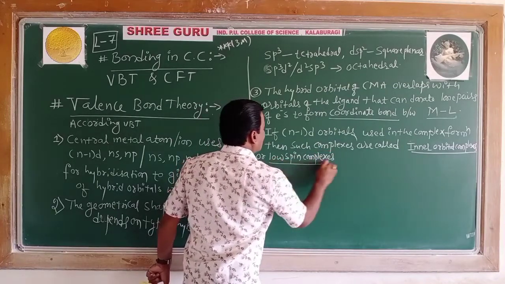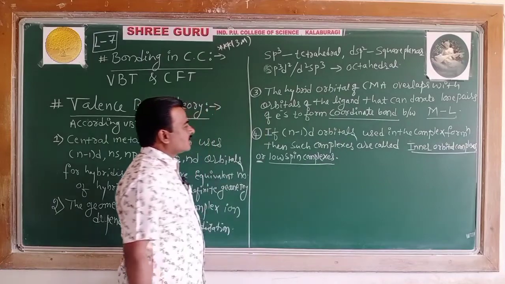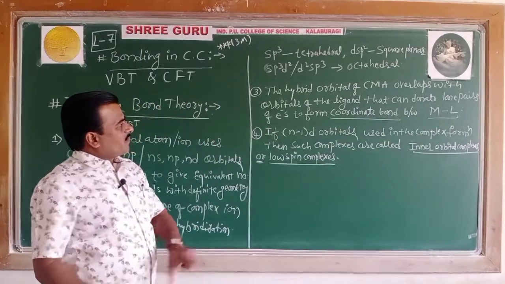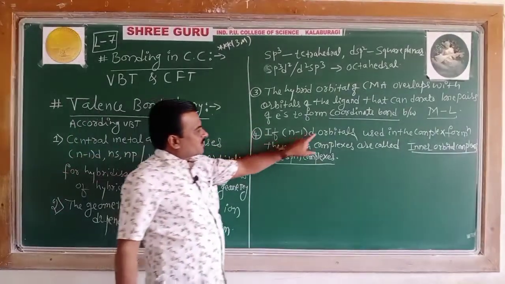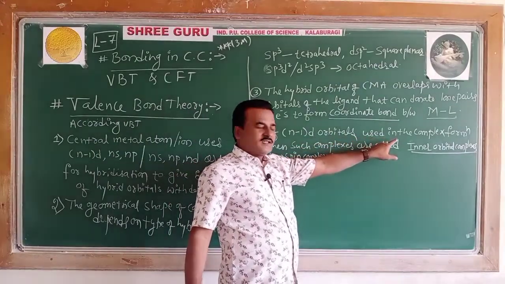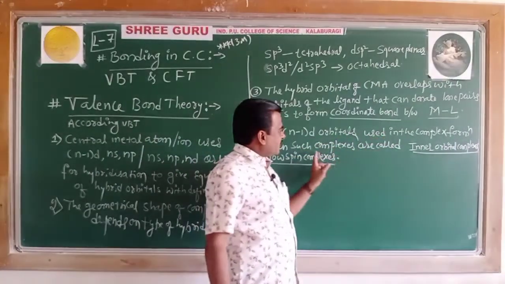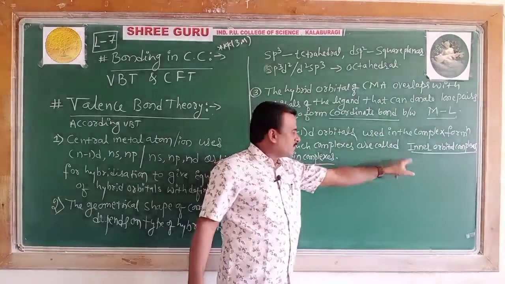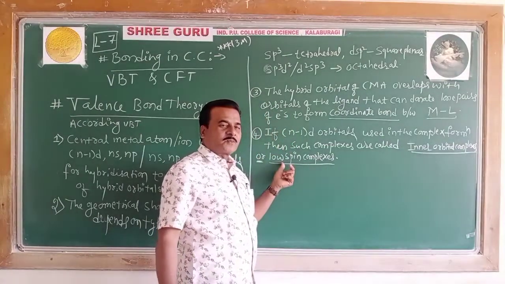Are low spin complexes. In the formation of a complex, if n-1 d orbitals are used, that is, inward, then that complex is called an inner orbital complex or low spin complex.